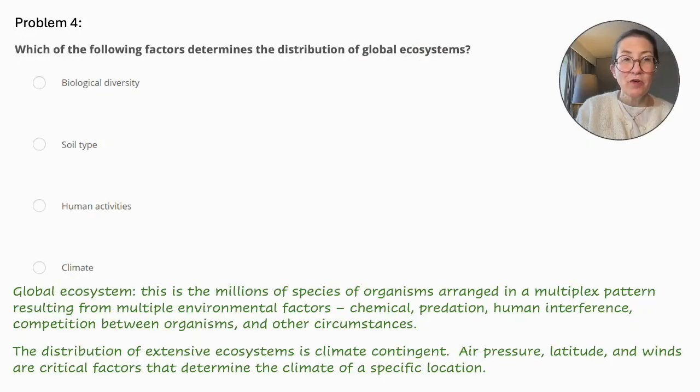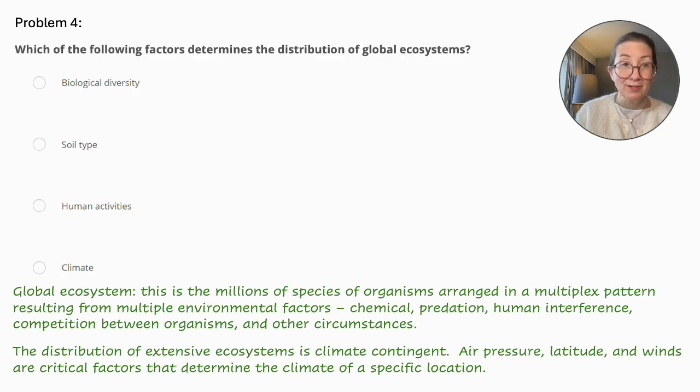Problem number 4. Which of the following factors determines the distribution of global ecosystems? Biological diversity, soil type, human activity, or climate? Let's define global ecosystem. This is the millions of species of organisms arranged in a multiplex pattern resulting from multiple environmental factors, including but not limited to chemical, predation, human interference, and competition between organisms.